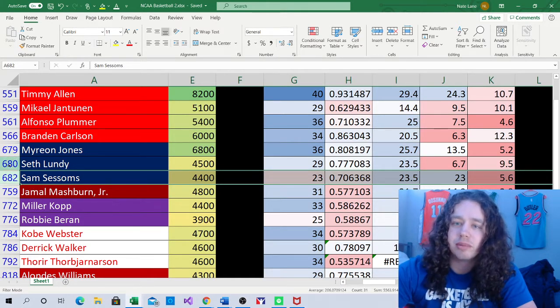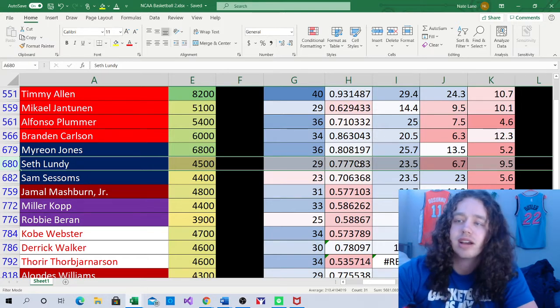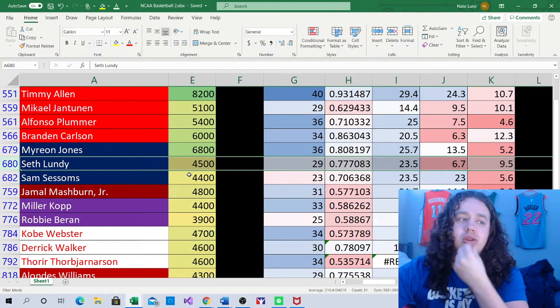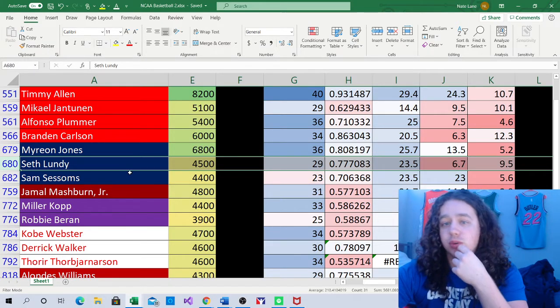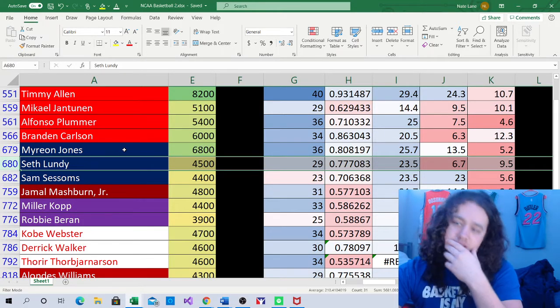Don't worry about him. But Steph Lundy is $4,500. I gave him 29 minutes. He's a 0.7 point per minute player with a usage rate of 23.5. At $4,500, he's going to present some pretty solid value here. Still not going to be no Nikola DeJago value, but I'm pretty sure he's going to be really popular today. So if we want to go to some other values, Stanford guys, Steph Lundy is another one that I like.